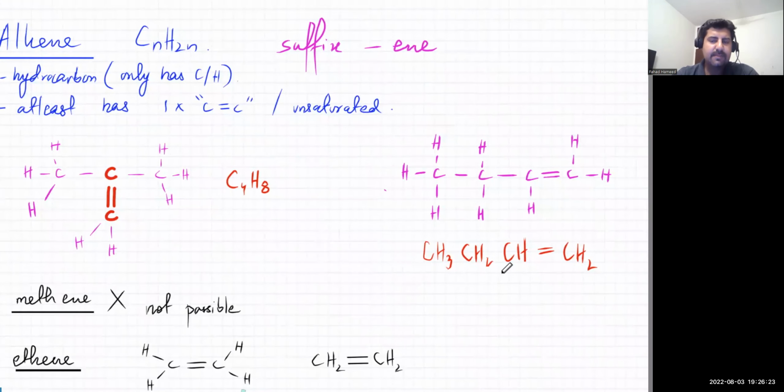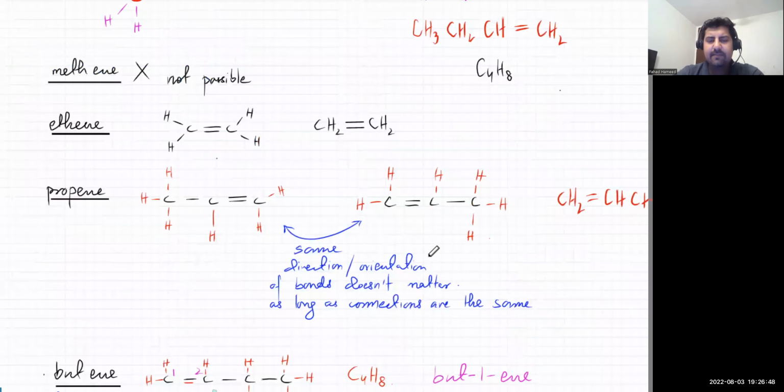But means 4 carbon atoms. If I put in 4 carbon atoms, what is it going to be? It's going to be C4, and H2n means double it, so it's going to be 8. So n to 2n, the number of hydrogens is double the number of carbon atoms. So C4H8, you can count this. This is actually C4H8. There are 8 hydrogens. So you can directly figure out the formula.